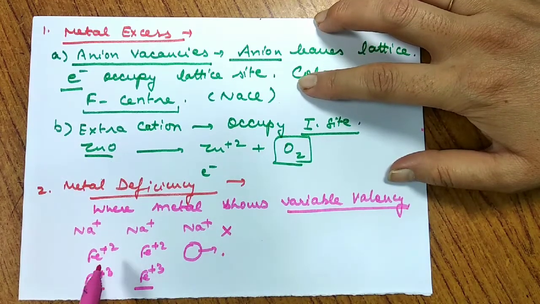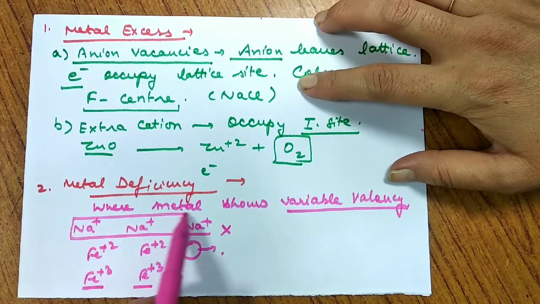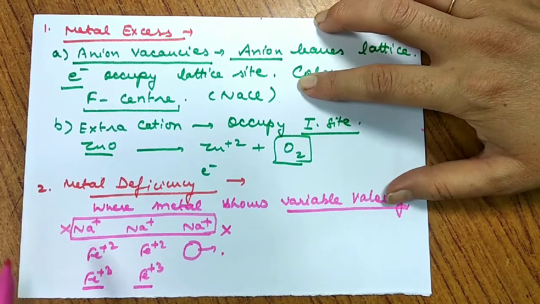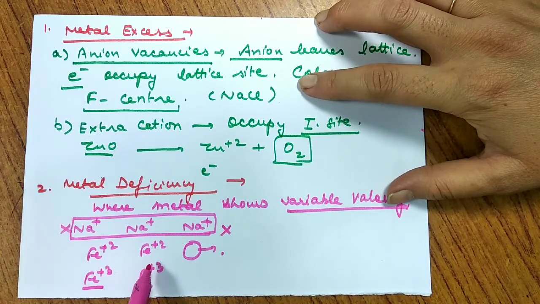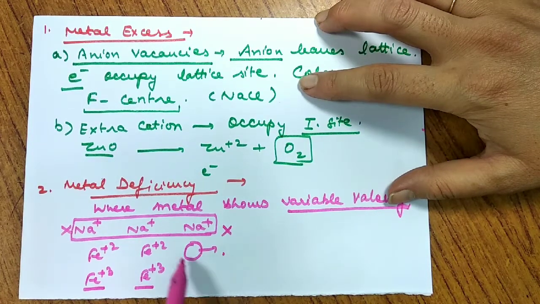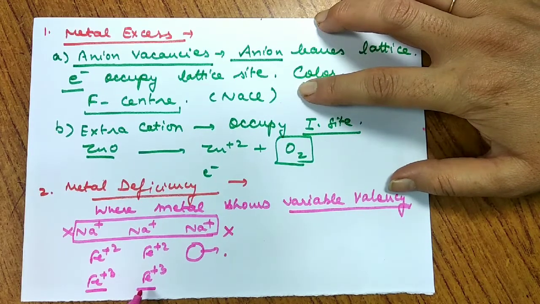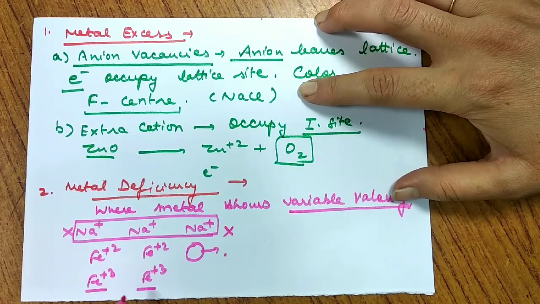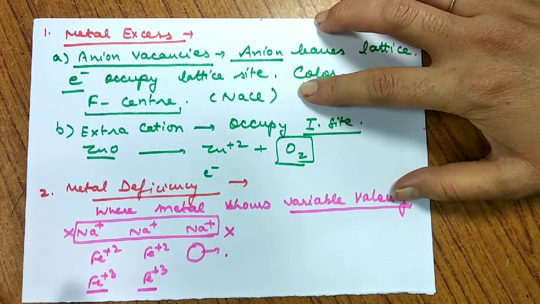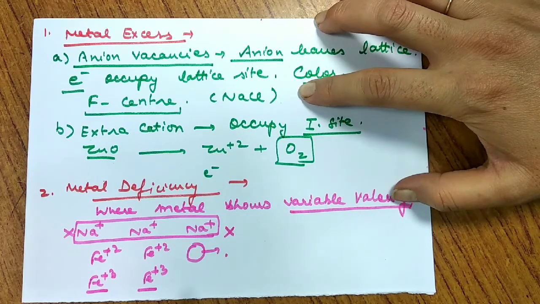So it shows variable valency so that the neutrality can be maintained. It is not observed in those cases where variable valency is not observed. So iron, which shows variable valency: one iron leaves the lattice site, so another iron atom, to maintain the neutrality, increases its oxidation state by the loss of electron, and thus metal deficiency defect is observed.